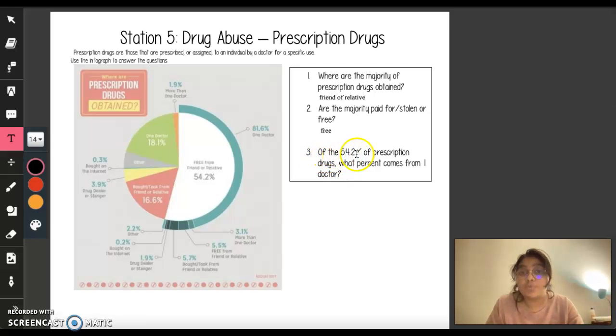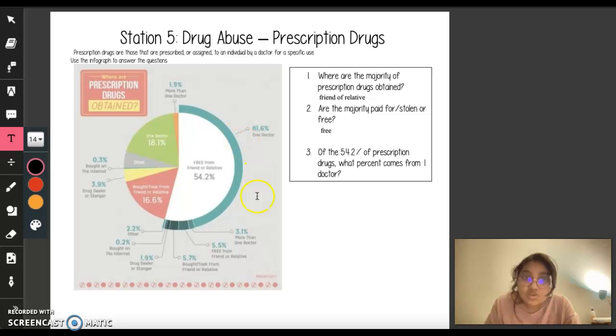Let's look at the next question. Of the 54.2% of prescription drugs, what percent comes from one doctor? Now, we are talking about only the 54.2%. We are not talking about the 100% of the population that are getting these prescription drugs. We're only talking about this particular half, the 54%. Among these, they want to know how many are obtained from one doctor.